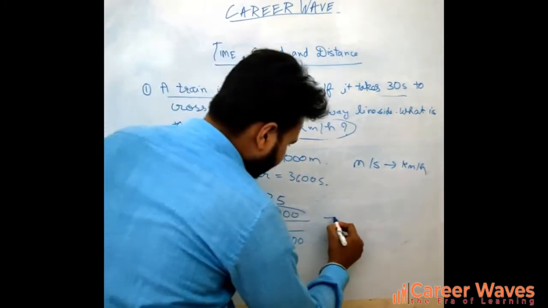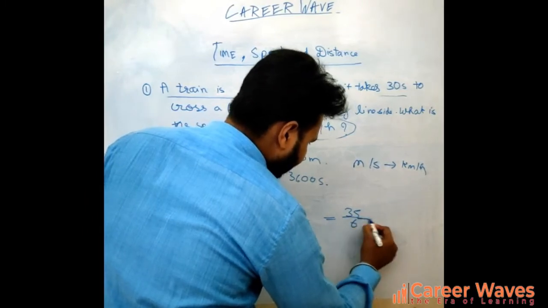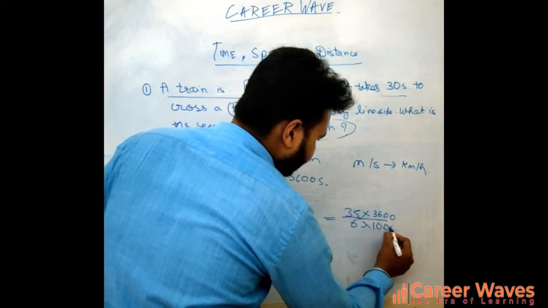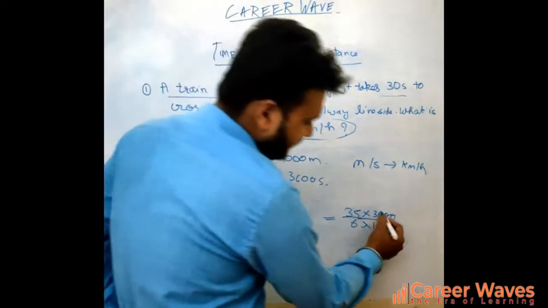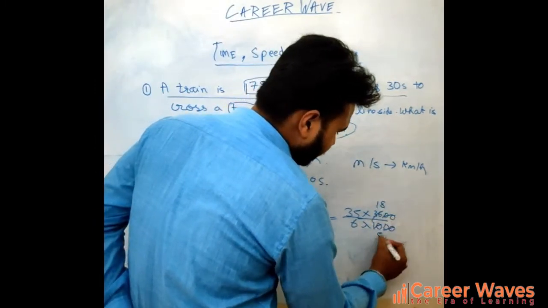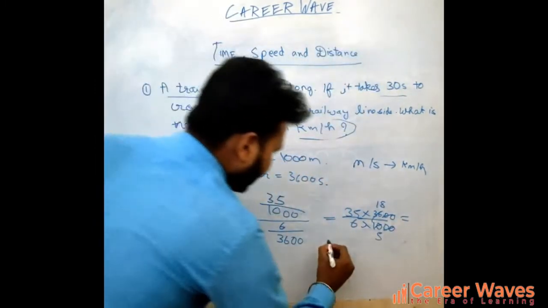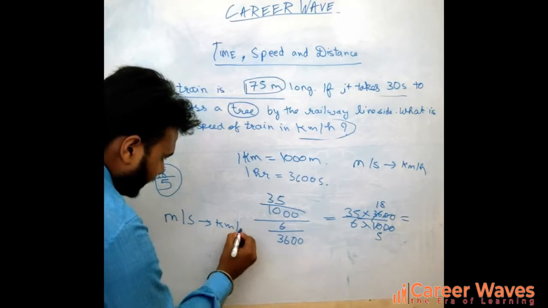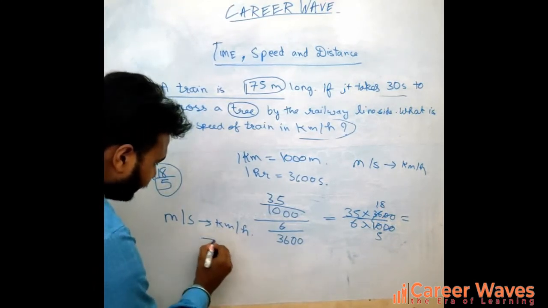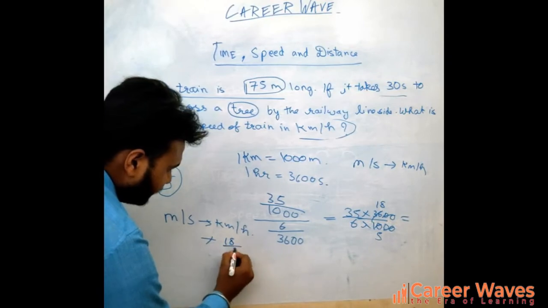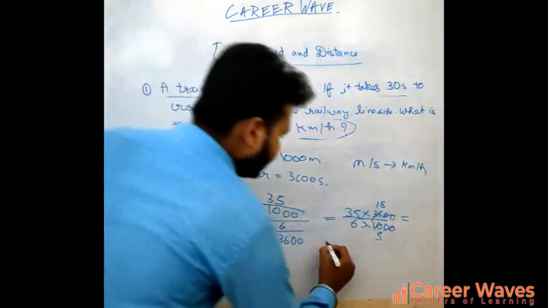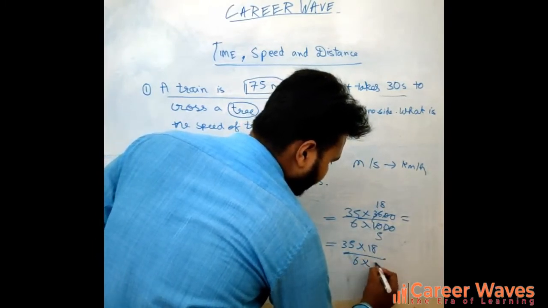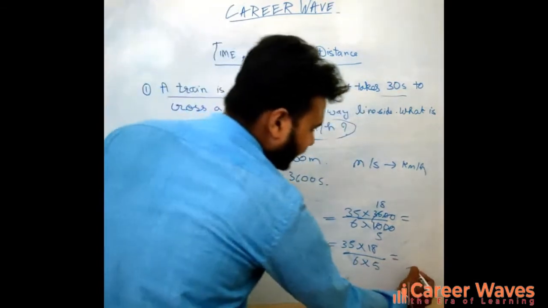When we simplify it, it will be 35 by 6 into 3600 by 1000, which is nothing but 18 by 5. So directly we can write, whenever we have to convert meter per second into kilometer per hour, we multiply by 18 by 5. So our answer will be 35 into 18 divided by 6 into 5. When you solve this, you will get the answer.